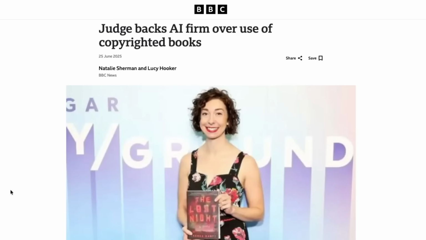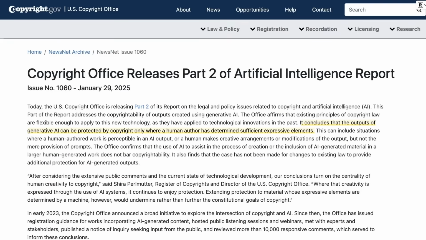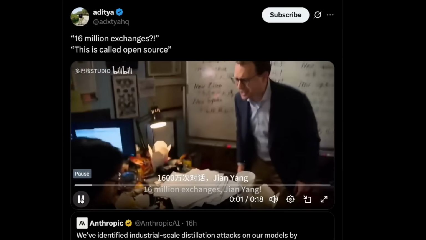And one of the interesting things was that Anthropic actually went out and bought a bunch of books, which they had to buy the physical copies of, apparently scan those in, then destroy the physical copies, basically to assert that they had one copy, which they had paid for the right to have. And then they used those in the training of their models. Now, it gets very complicated very quickly here, but the US Copyright Office itself actually said that you couldn't copyright outputs from these LLMs, that you could only assert copyright if humans had contributed sufficient expressive elements to the actual work.